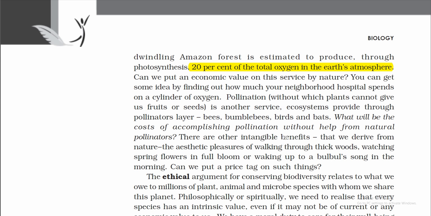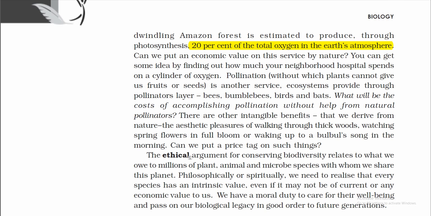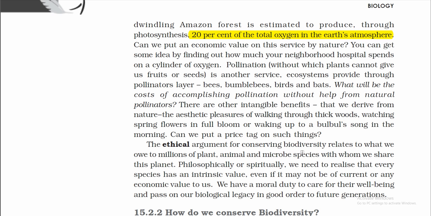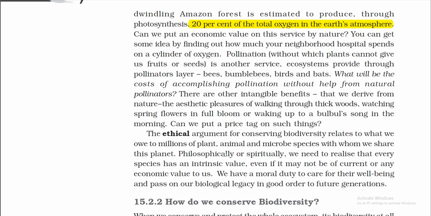There are other intangible benefits that we derive from nature: the aesthetic pleasures of walking through thick woods, watching spring flowers in full bloom, or waking up to a bulbul song in the morning. Can we put a price tag on such things? The ethical argument for conserving biodiversity relates to what we owe to the millions of plant, animal, and microbial species with whom we share this planet.